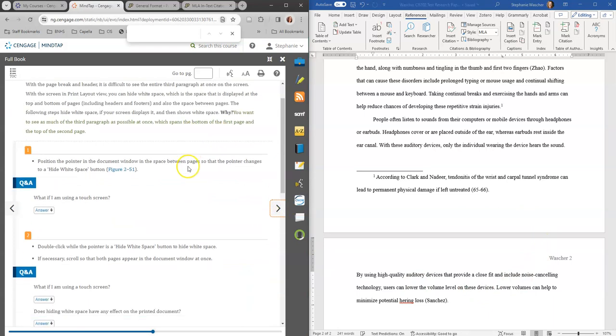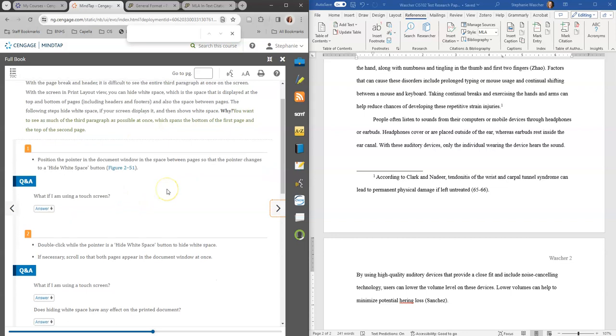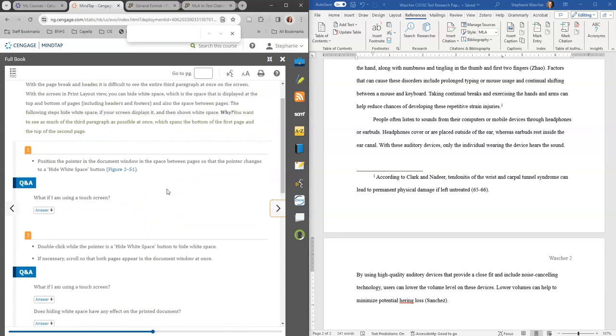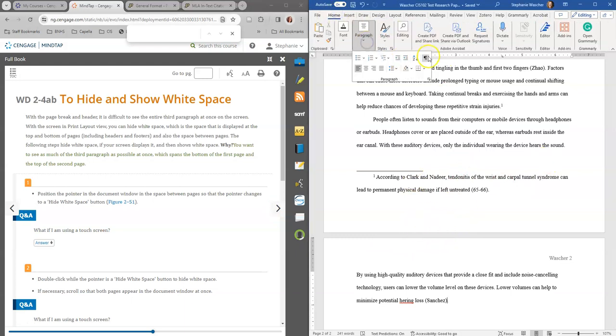And then we're going to hide and show white space. Position of the part of the document window and the white pages. Okay, so we've got the white pages in between. So we can show this if I did home, the paragraph mark. We can see all of this information, right?